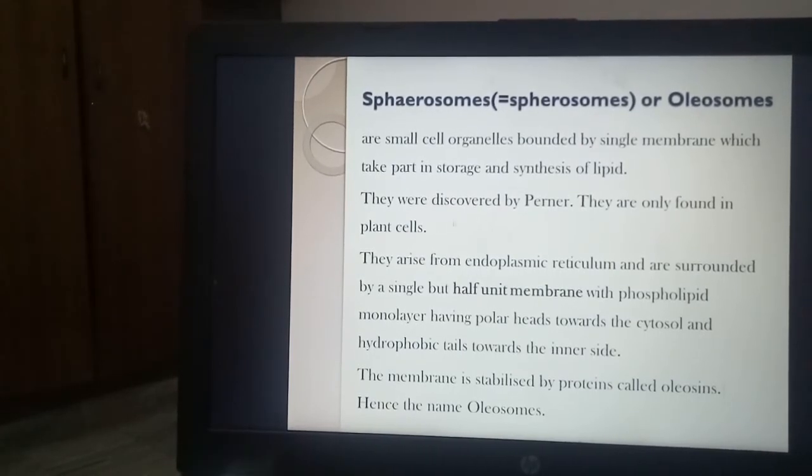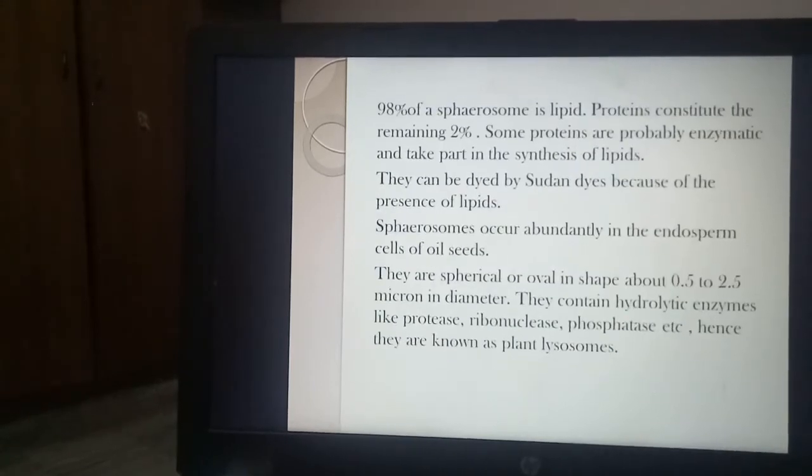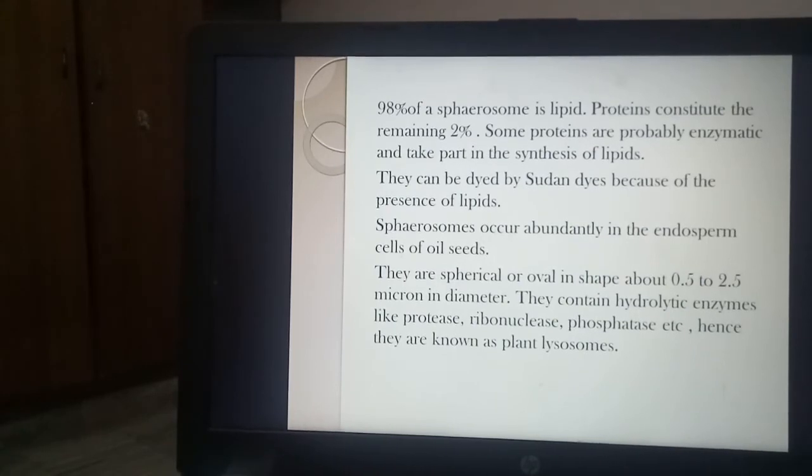These organelles were discovered by Perner, and they are found only in plant cells. The membrane of these organelles is stabilized by the protein oleosin. Oleosin protein stabilizes this half unit membrane, and that is why the organelle is also named oleosome. 98% of a sphaerosome is lipid. That means they are totally dedicated to storage of lipid. The rest is protein, which is just 2%.